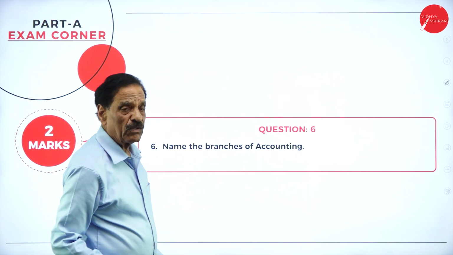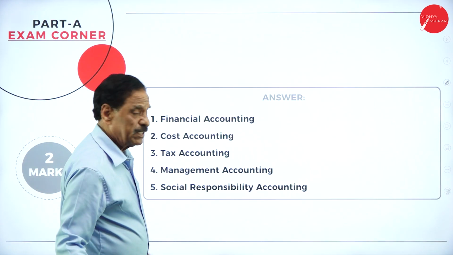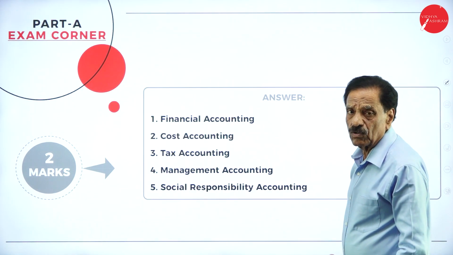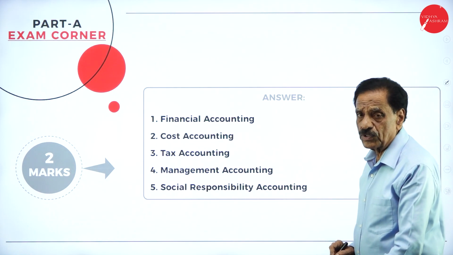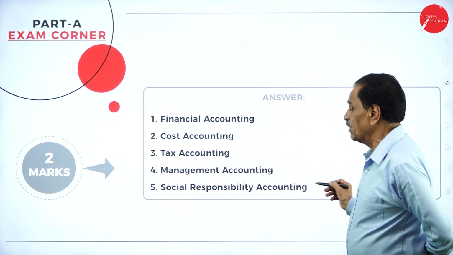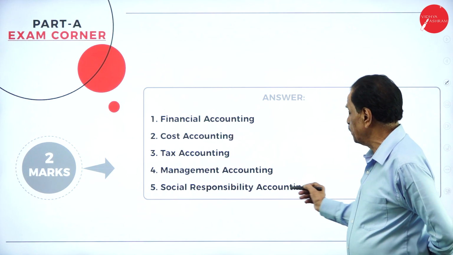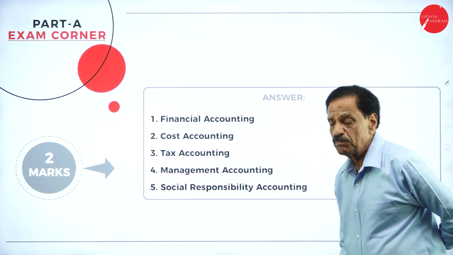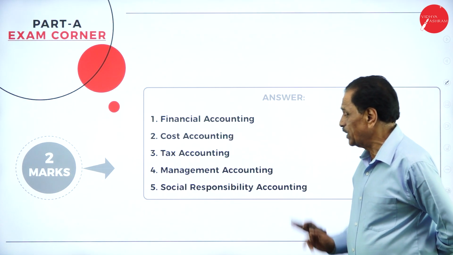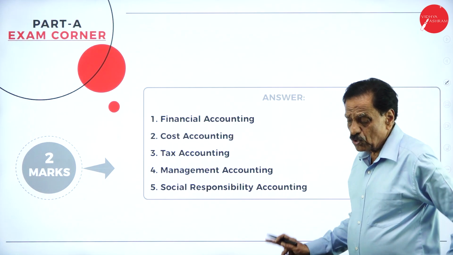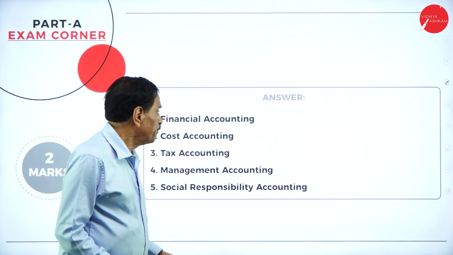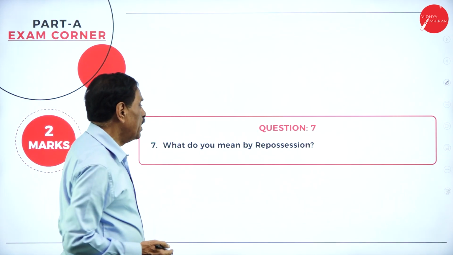Name the branches of accounting. The branches of accounting, don't explain, just mention them. One is financial accounting. Number 2 is cost accounting. Number 3 is tax accounting. Number 4, management accounting. Number 5, social responsibility accounting. Which are the 5? Financial accounting, cost accounting, tax accounting, management accounting, social responsibility accounting. We'll move on. What do you mean by repossession?